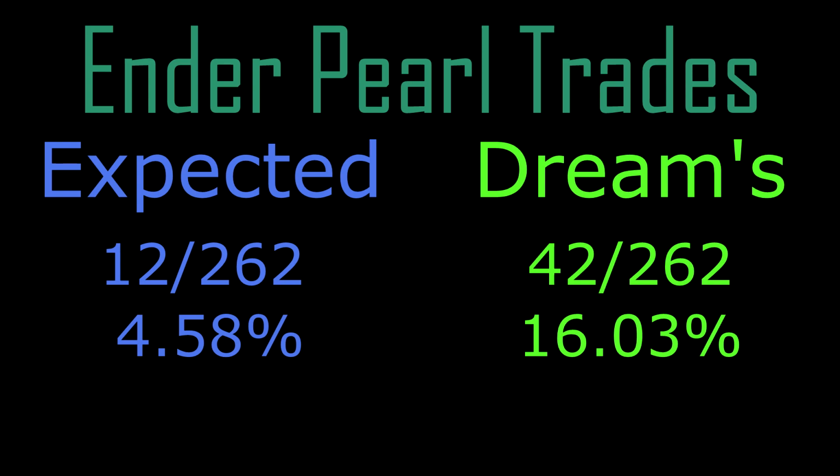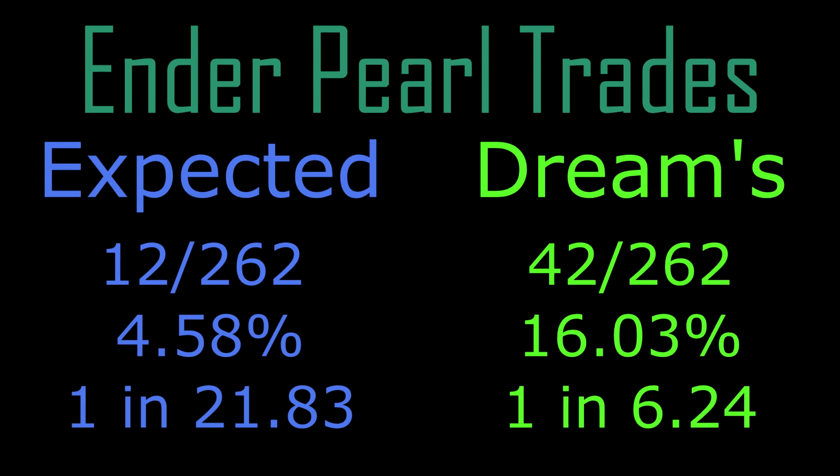Okay, pretty good. This can be further broken down into a 1 in 21.83 expected and a 1 in 6.24 for Dream. We can get these numbers by dividing 100 by the percentage, and this means for every 21.83 trades, on average you would get 1 Ender Pearl. But Dream, this mastermind, has cut that number to 6.24. Has this convinced you yet? I sure hope not, because this is not nearly enough information to make a conclusion.